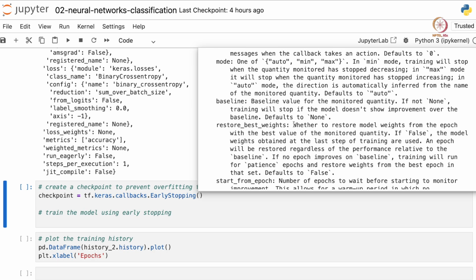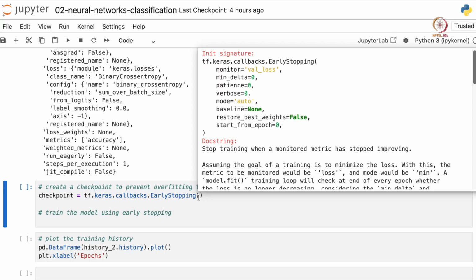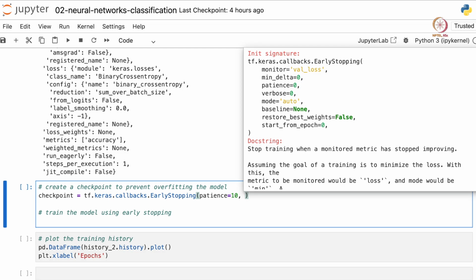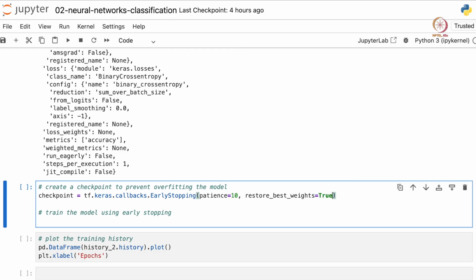And restore best weights basically says that after your training is done, the model that is returned is the one that has the least loss or the best accuracy. So let us provide patience as say 10. It will wait for 10 epochs before concluding which model is the best, and we set restore best weights to be true.